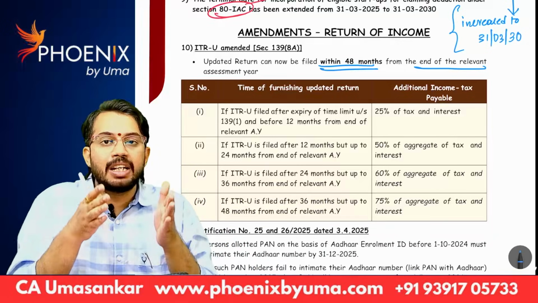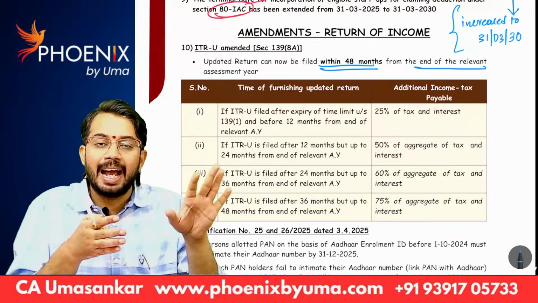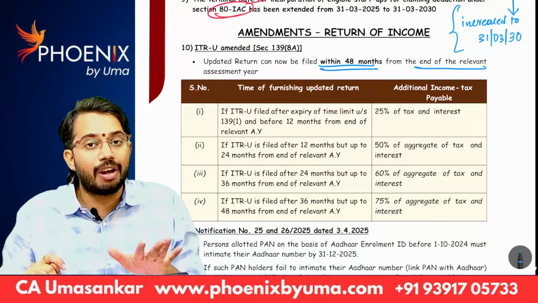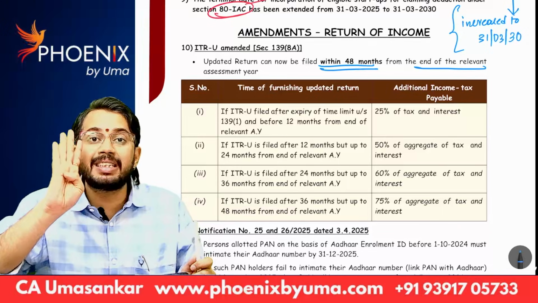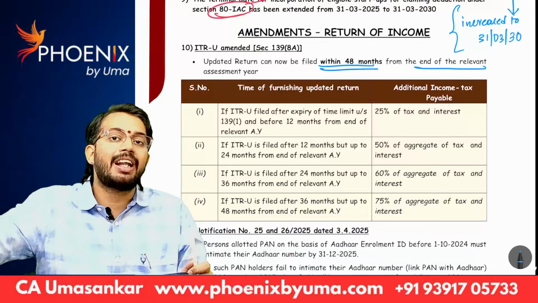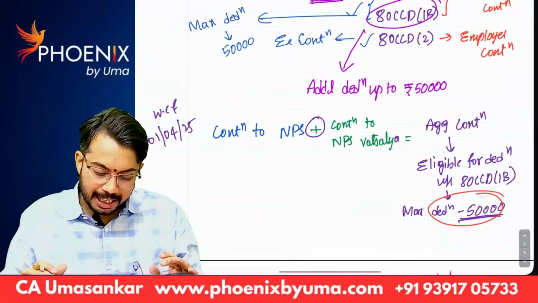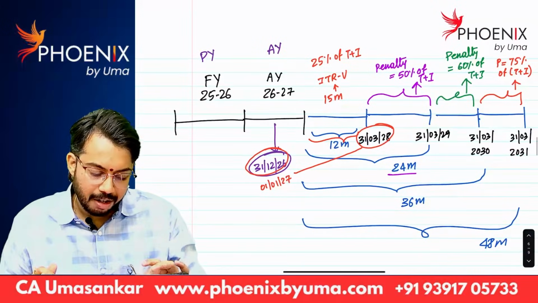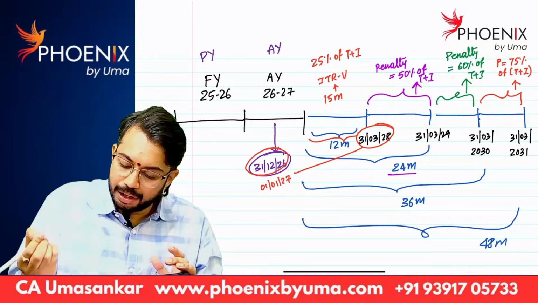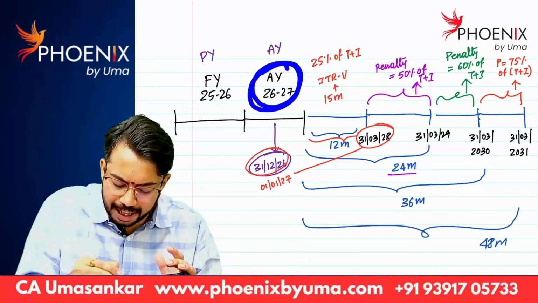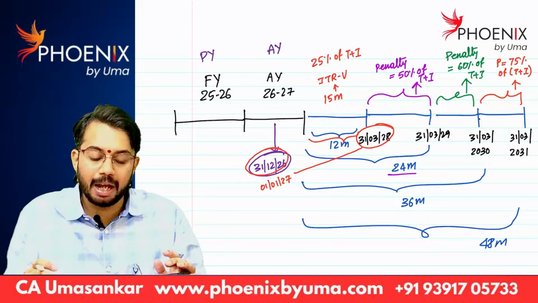Say financial year 25-26 is over. The assessment year is 26-27. After 26-27 also, a 4 years time limit is available to file ITRU. Are you able to understand? So, you can see, financial year 25-26, what is the assessment year? Assessment year is 26-27. Okay.